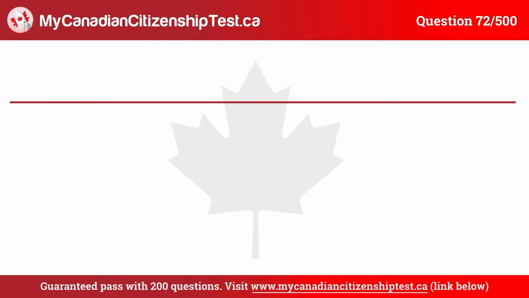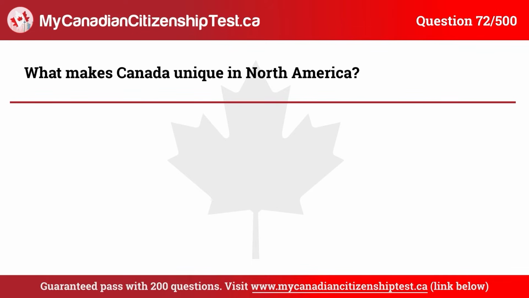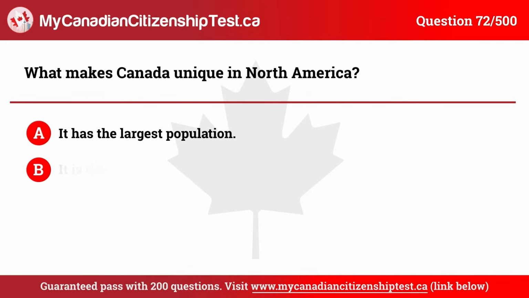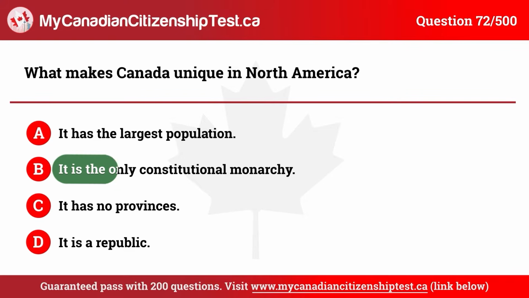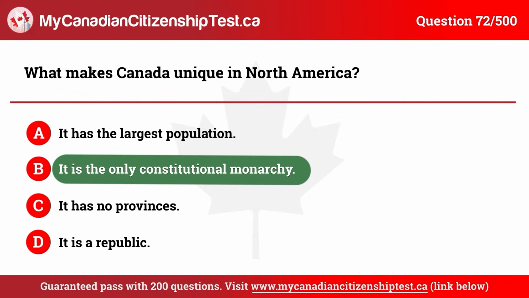Question 72. What makes Canada unique in North America? A. It has the largest population. B. It is the only constitutional monarchy. C. It has no provinces. D. It is a republic. The correct answer is B. It is the only constitutional monarchy.